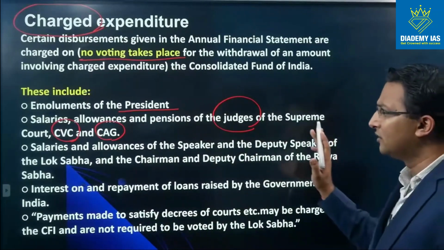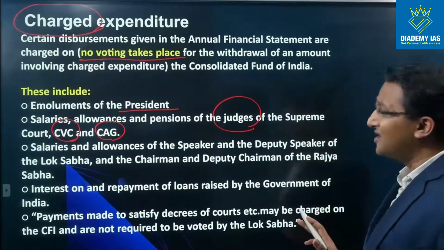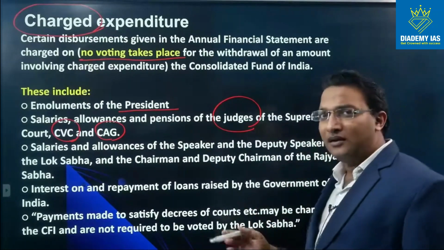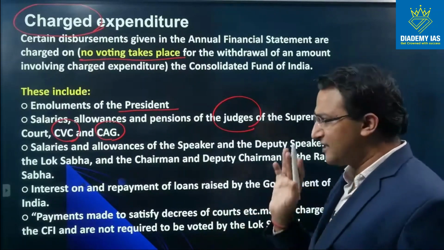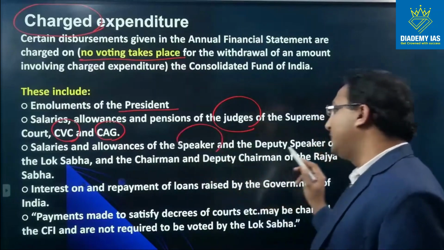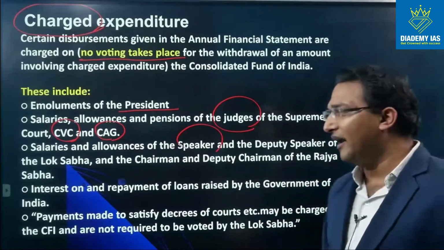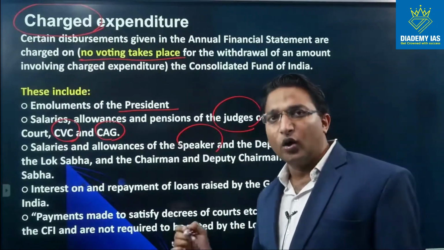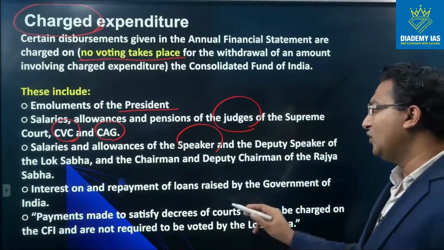I wrongly mentioned salaries of the High Court judges. This is not part of the charged expenditure of the union government. Yes, that can be part of the charged expenditure of the state government. That is separate. Salaries and allowances of the speaker and deputy speaker of the Lok Sabha and the chairman and deputy chairman of the Rajya Sabha, right? So the presiding officers of Lok Sabha and Rajya Sabha both. Interest on and repayment of loans.